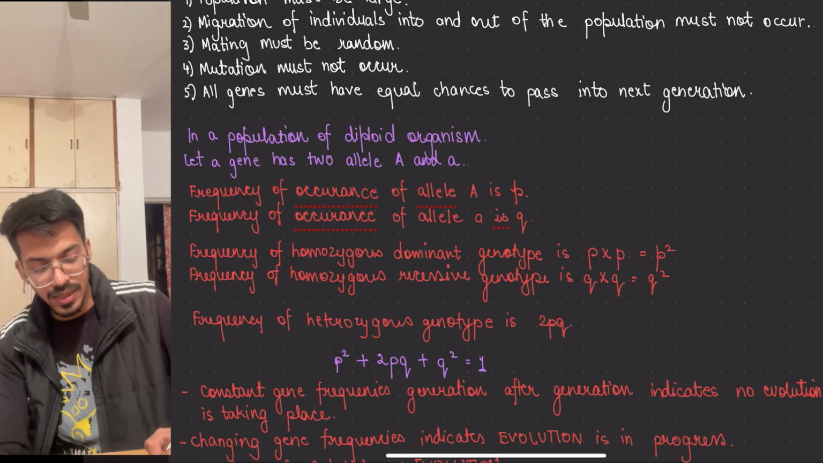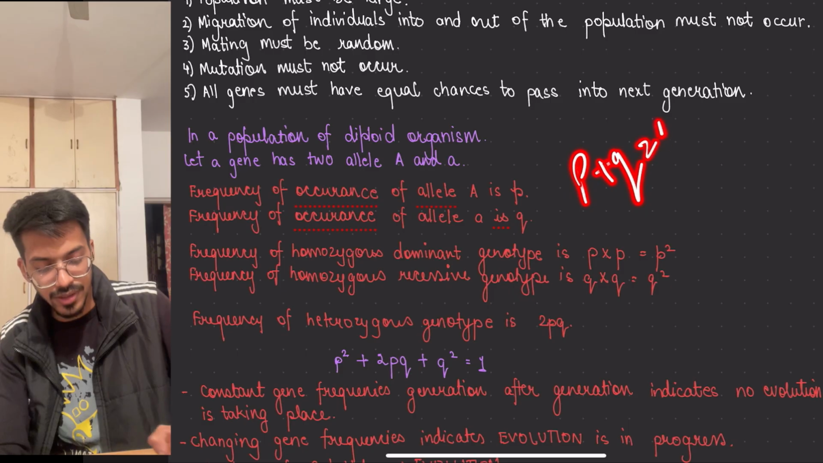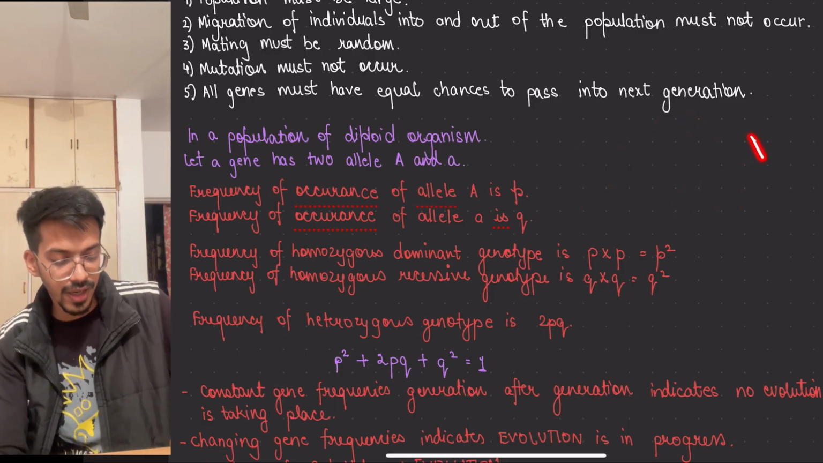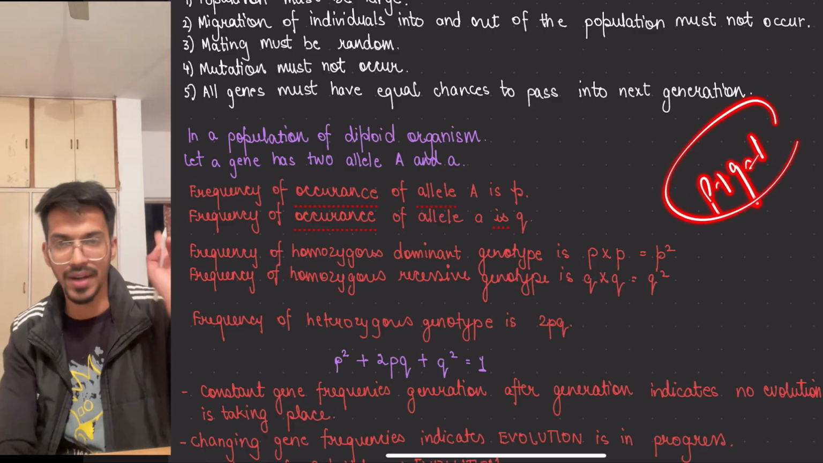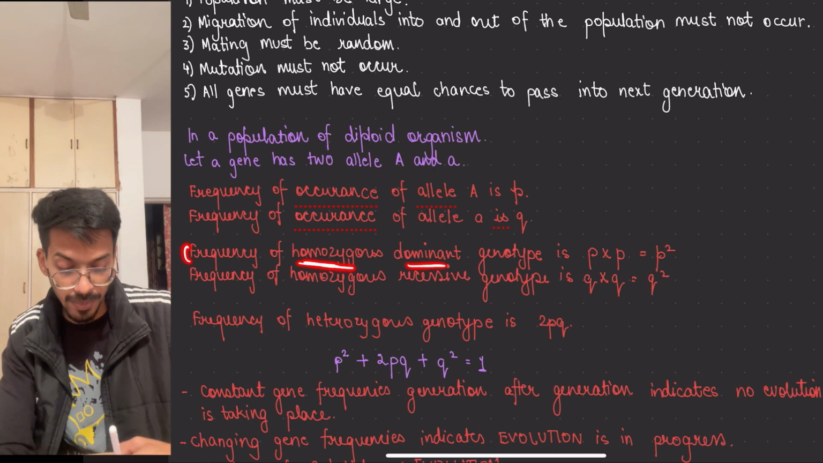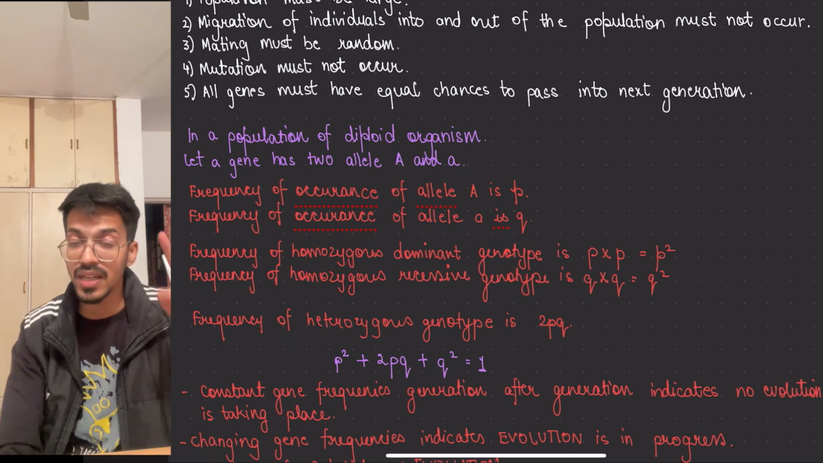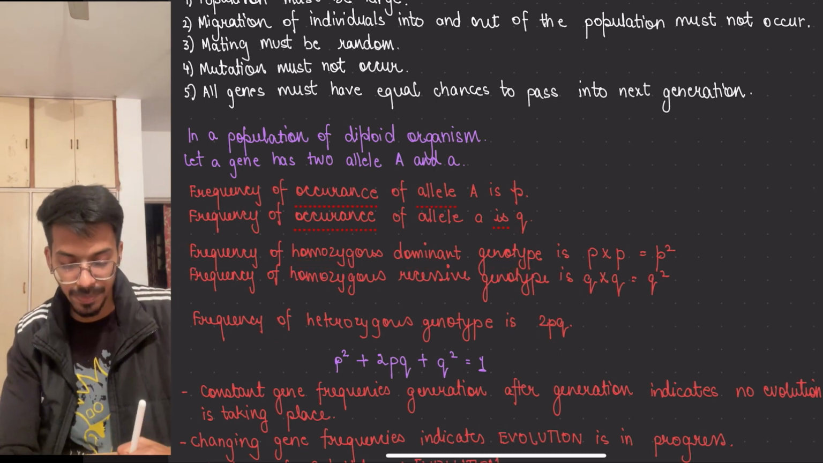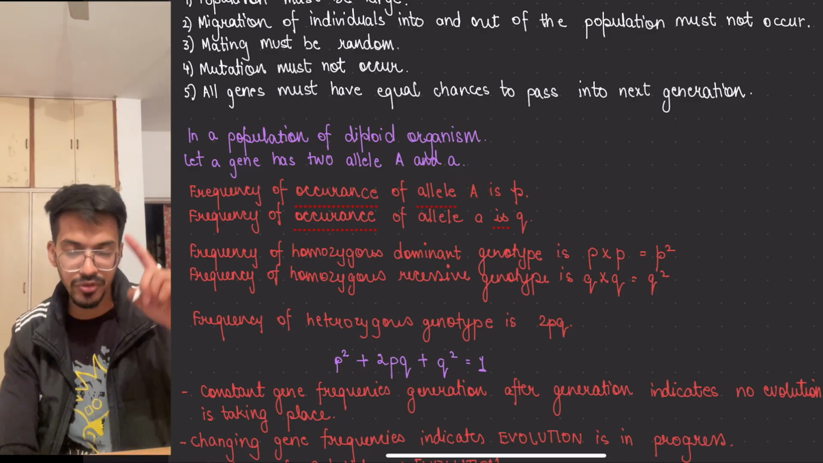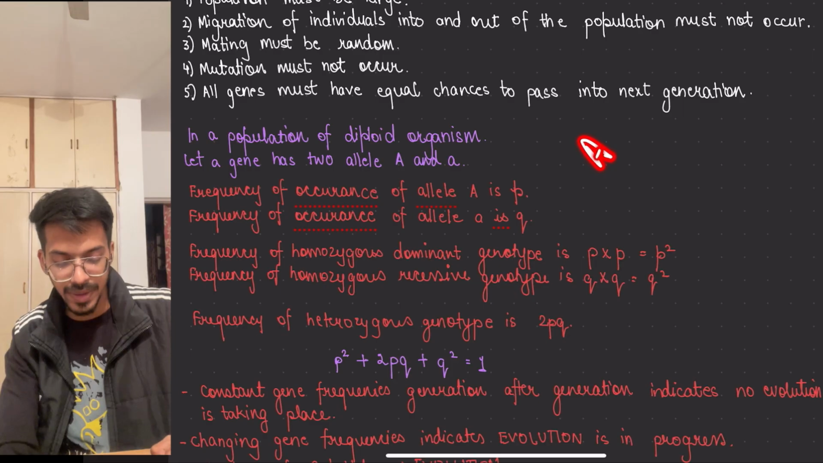Okay, so P plus Q should be 100, or if I remove the 100, P plus Q should be 1 only. Coming up to the next, the frequency of the homozygous dominant genotype. If homozygous is there and dominant, for example capital A is taken as the dominant one, if the frequency of one allele coming is P,